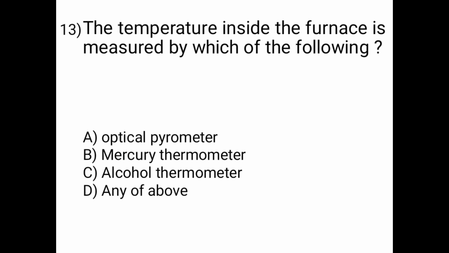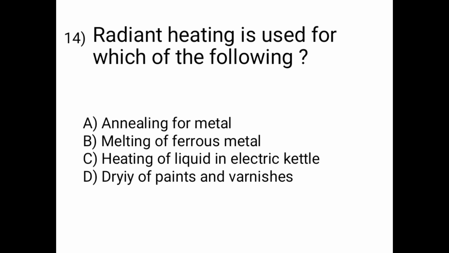Then next question: the temperature inside the furnace is measured by which of the following? Optical pyrometer, mercury thermometer, alcohol thermometer, or any of the above. So the temperature inside the furnace is measured by optical pyrometer. Next question is radiant heating is used for which of the following? Annealing of metals, melting of ferrous metal, heating of liquid in electric kettle, drying of paint and varnishes. Option D is correct, that is drying of paints and varnishes.